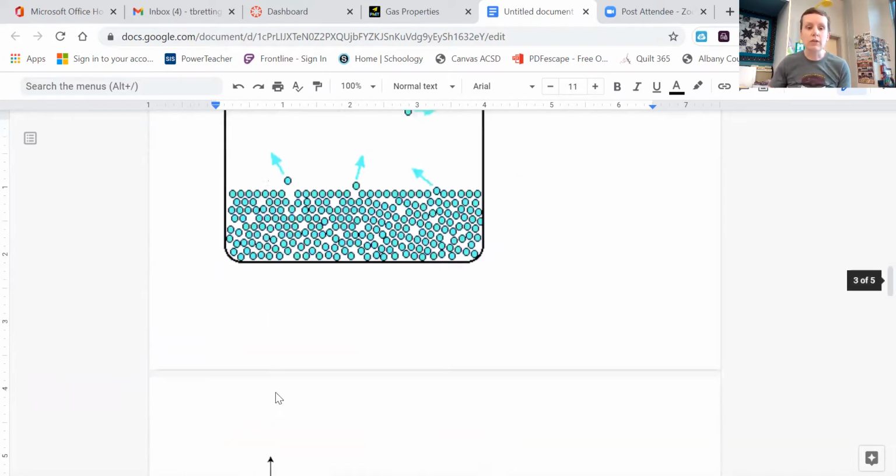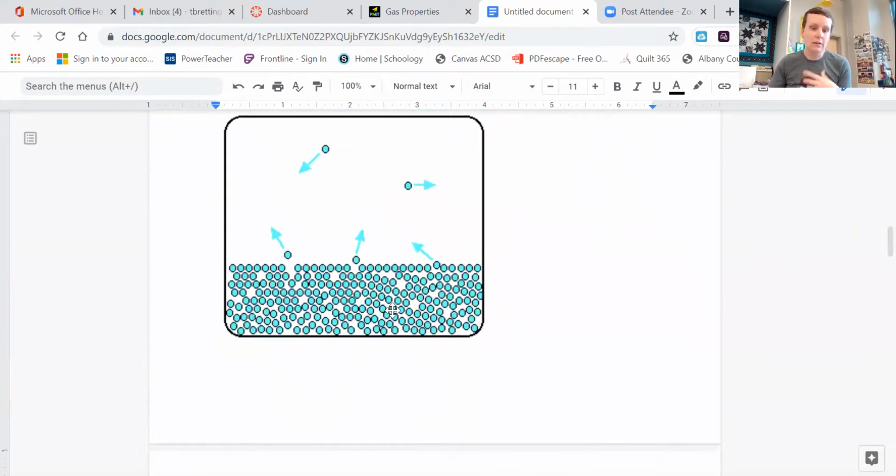In a liquid, if I go back up to this one, it's not moving, but we can kind of imagine these are rolling around each other. And as they're rolling, they're rotating. The primary movement in a liquid is rotational. There is translational movement. Some of those liquid particles are moving from point A to point B within the container, okay? But primarily rotational movement in a liquid.